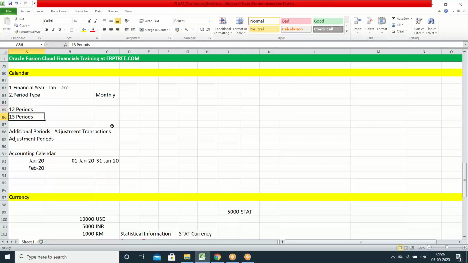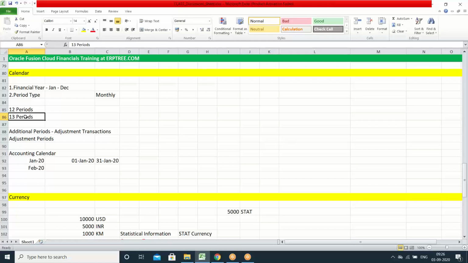Apart from that, if the client wants, we can create one additional period also, an adjustment period. Okay, it is not mandatory. Adjustment period is not mandatory. As a consultant, we suggest to the client, better you have one adjustment period. If you want to pass adjustment transactions separately, you can use it, or else you can pass adjustment transactions in the last period of your financial year. That's how we can suggest.